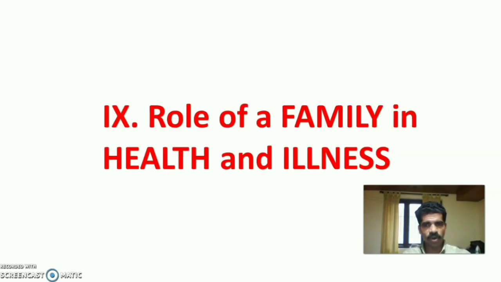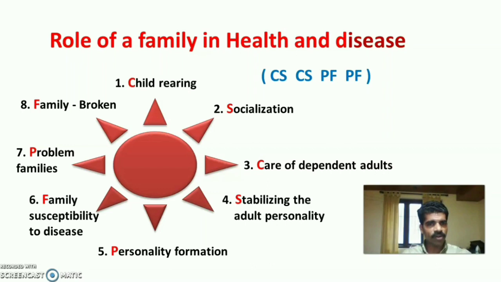The next topic is role of a family in health and illness. There are 8 main roles for the family in health and illness. You can have a mnemonic like CS, CS, PF, PF. So the first C stands for child rearing.